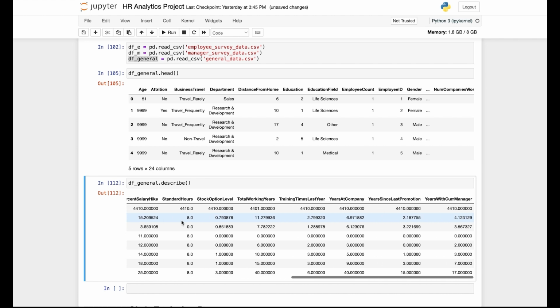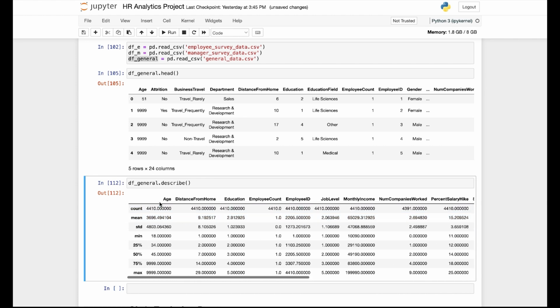So this data set has a lot of numerical columns. First, let's look into the age. This is interesting. The mean age of this company is 4,000 years old, which doesn't make sense at all. And you can quickly see that this is most likely due to the fact that there are people who are written as having an age of 9,999, which is probably erroneous data, some sort of system error or data entry issue.